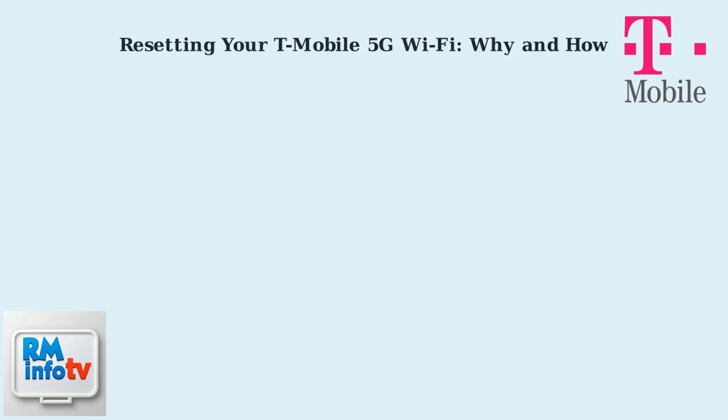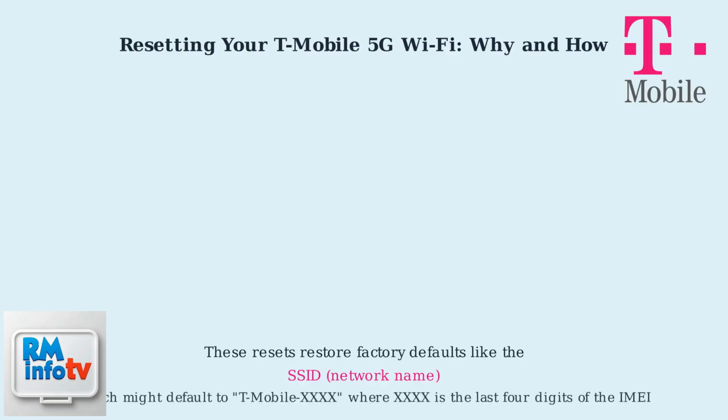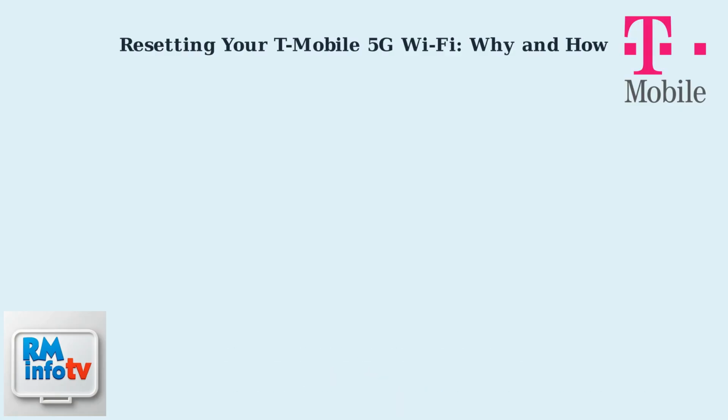Experiencing connectivity issues or need to update your network security? Resetting your T-Mobile 5G Wi-Fi gateway can solve many problems. This involves restoring default settings, which can resolve connectivity issues, security concerns, or configuration errors. There are two main types of resets: SSID password restore and band settings.